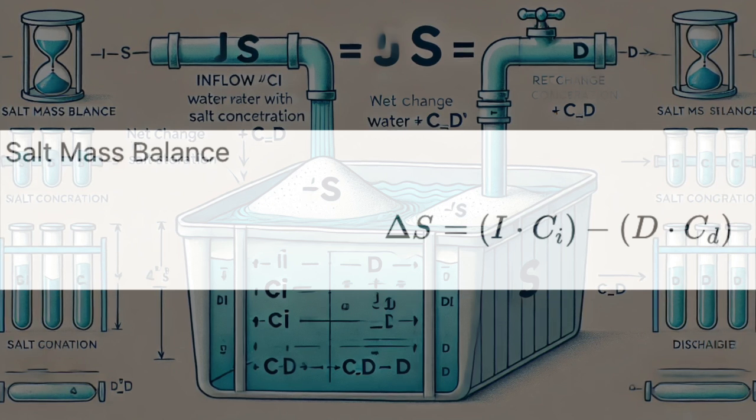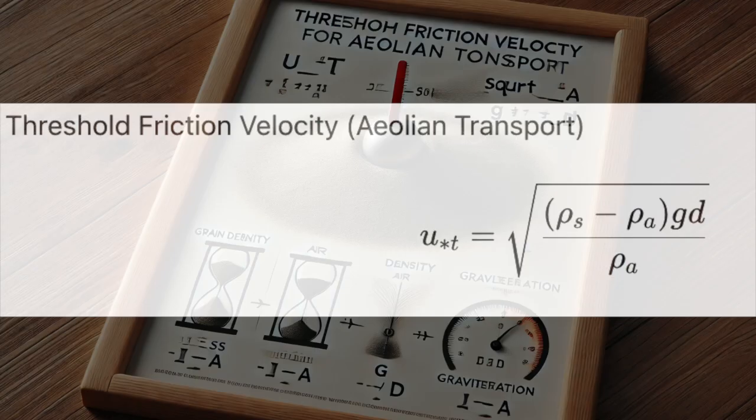Okay, but get ready, because number 4 is going to blow you away. It's the threshold friction velocity. All right, picture a gentle breeze blowing across a field. Seems harmless, right? Yeah, actually kind of nice.